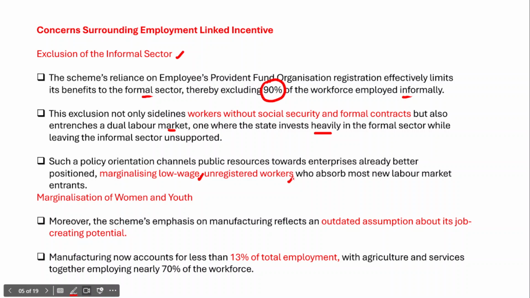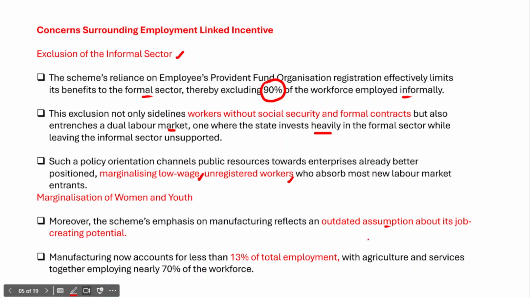The scheme further leads to the marginalization of women and youth as well, because its emphasis on the manufacturing sector reflects an outdated assumption about its job creating potential.